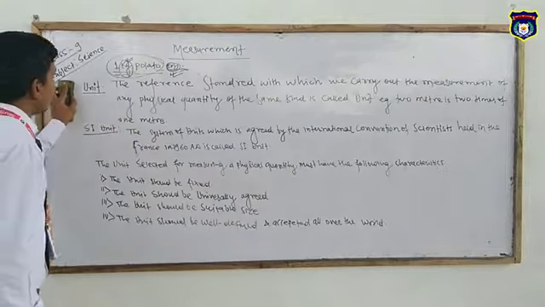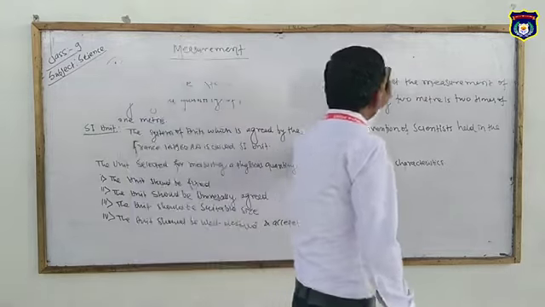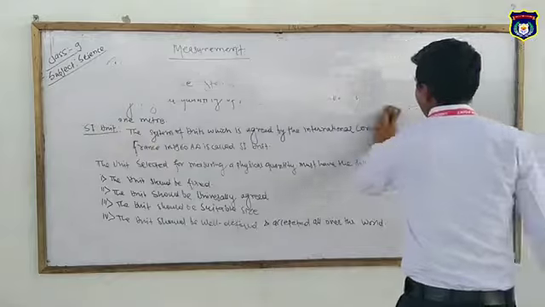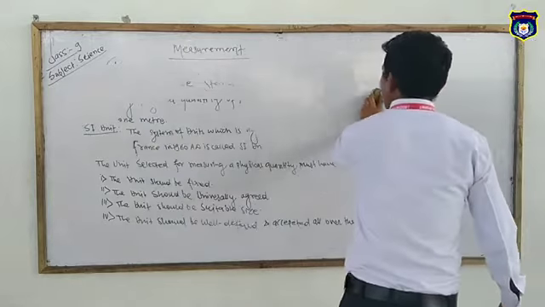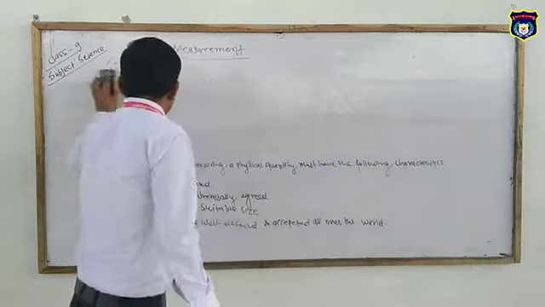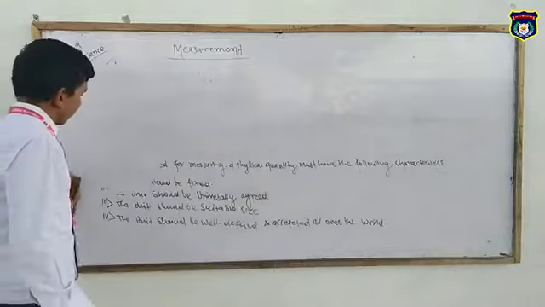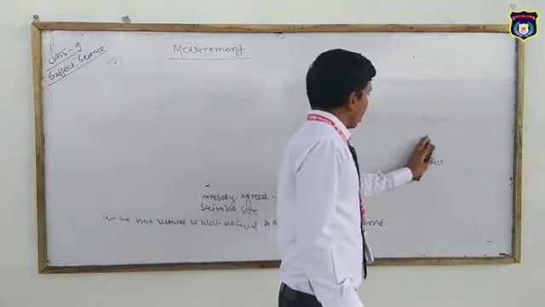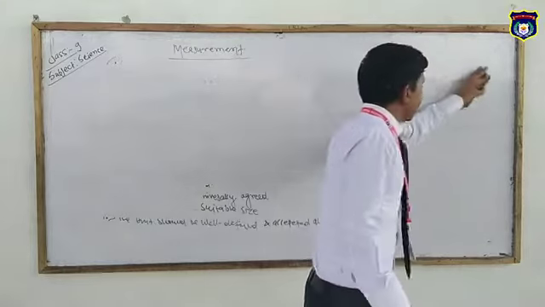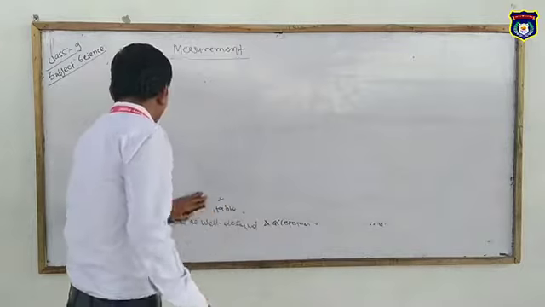Now we are going to learn about physical quantities. Physical quantities are of two types: fundamental quantity and derived quantity.